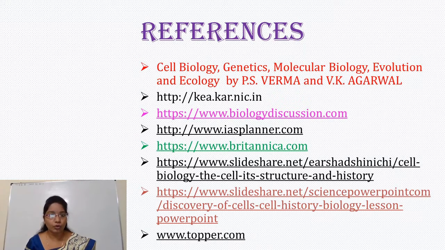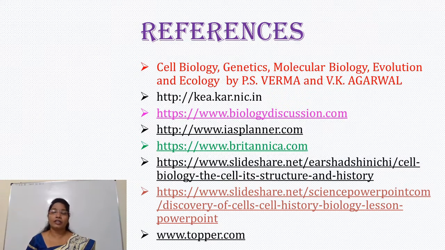Then Robert Hooke, who first derived the term cell for the dead tissue, cork tissue. Then Anton van Leeuwenhoek, who first observed living organisms such as animalcules. And finally Robert Brown, who first reported the presence of a nucleus in the root cells of orchids.